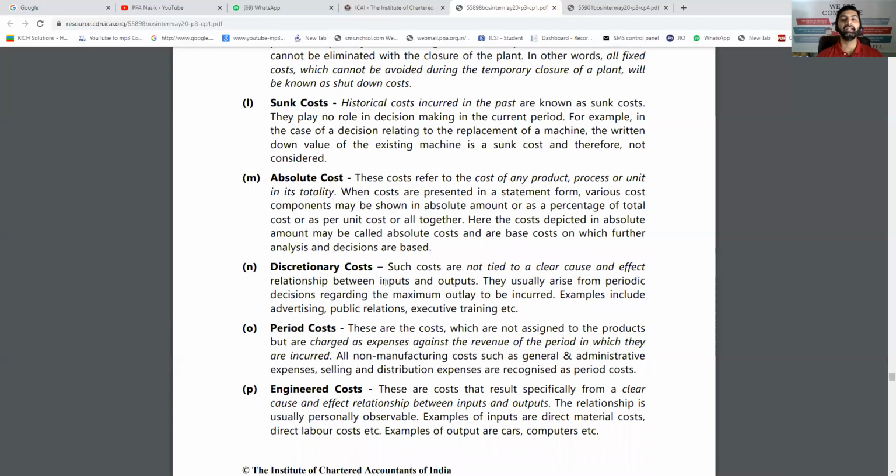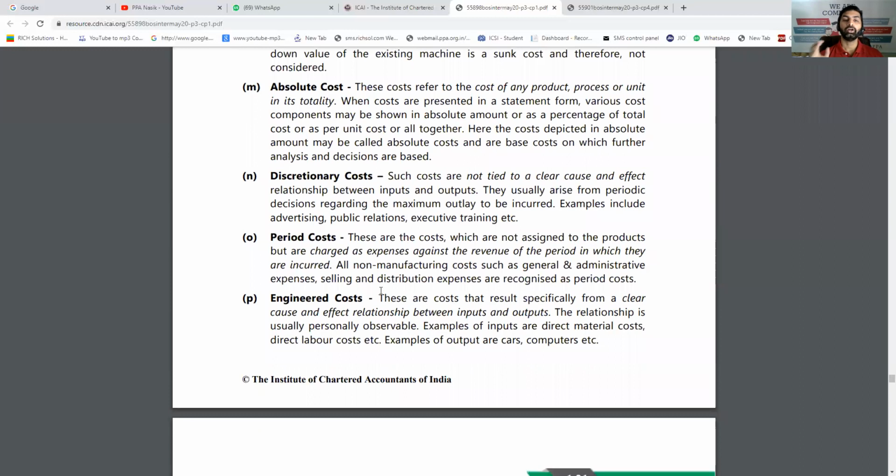Absolute cost means any cost which is taken in total. When you prepare a statement or a cost sheet, we find the total cost, that is absolute cost. Discretionary costs are not actually compulsory, but are paid on your decision. You can decide to reduce this cost, you can save this cost, like generally advertisement cost or donations given. These are all discretionary costs, which depend on you.